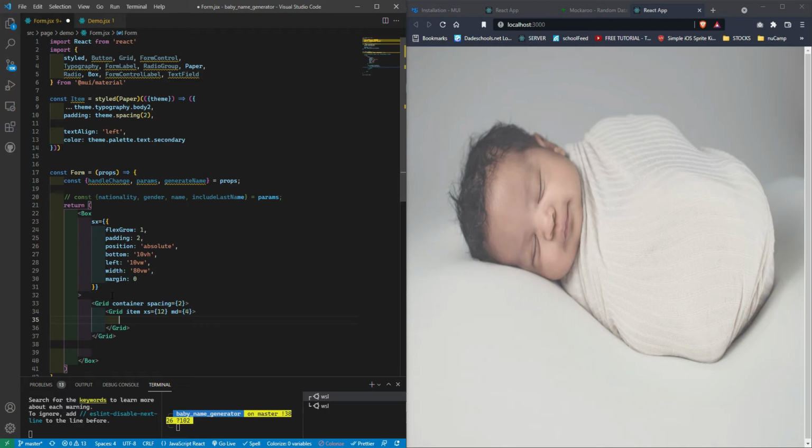And here is our item, this item that we created here from a paper with some styling. That's what we're using here. So our item, we're gonna give it a form control component of fieldset.